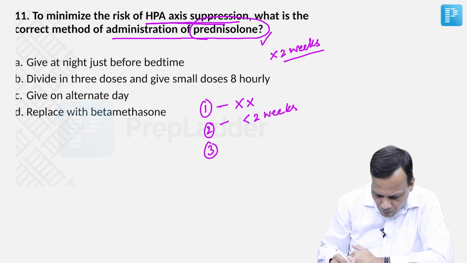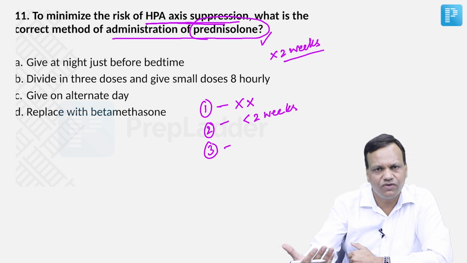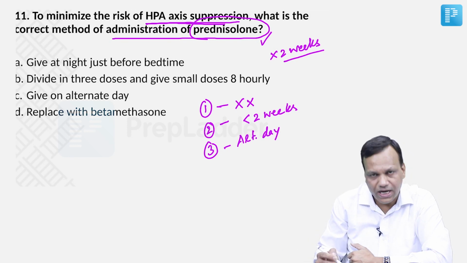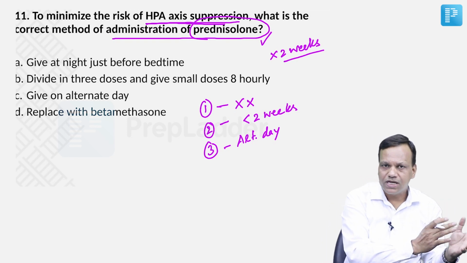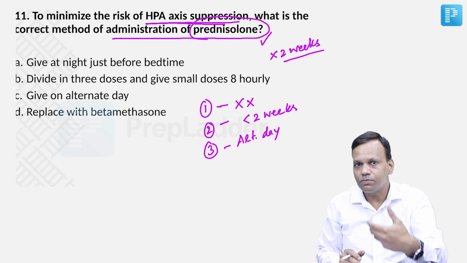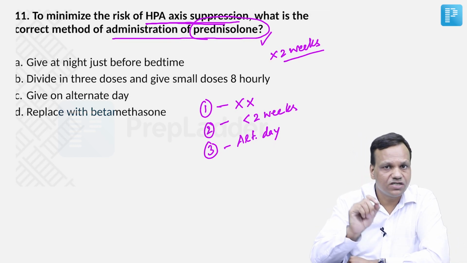Suppose giving them for more than 2 weeks is necessary, suppose we need to give them for 6 months, what will we do? We'll try to give them on alternate days. So that one day we give from outside, one day the body produces, and another day we give from outside, another day the body produces. So if the body keeps on producing in between, then HPA axis suppression will not occur.